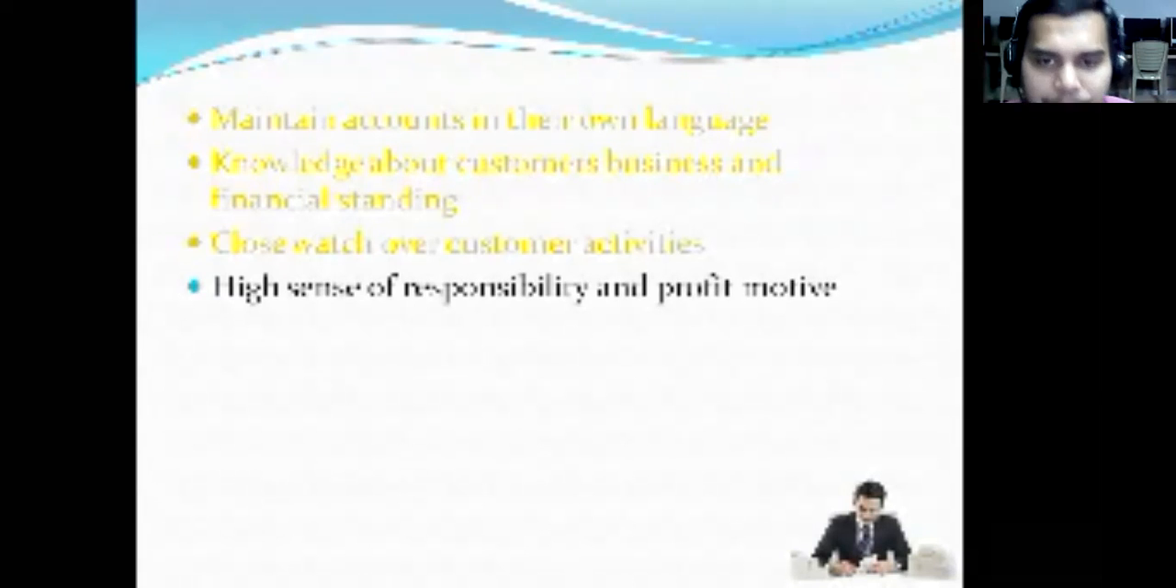High sense of responsibility and profit motive. Definitely the responsibility will be very high, because you are not only lending money but also accepting deposits. That's what we have said. Whenever you take money and that money is supposed to rotate, then definitely it is your responsibility. When any of your customers defaults, you are going to pay the money back to those from whom you accepted it.